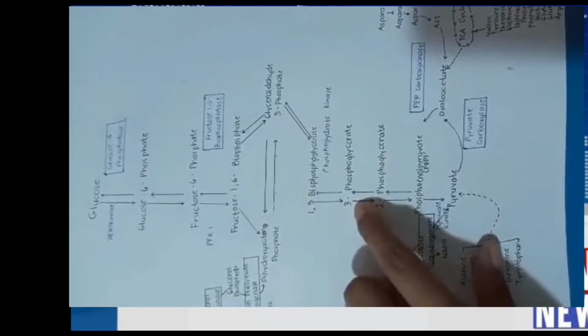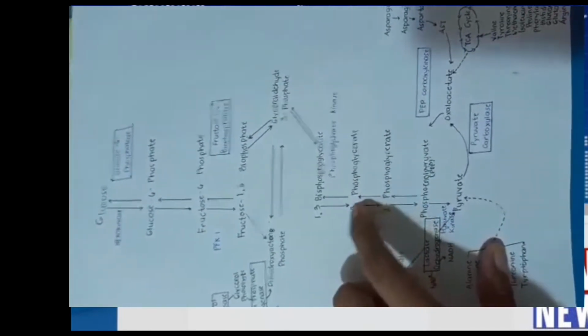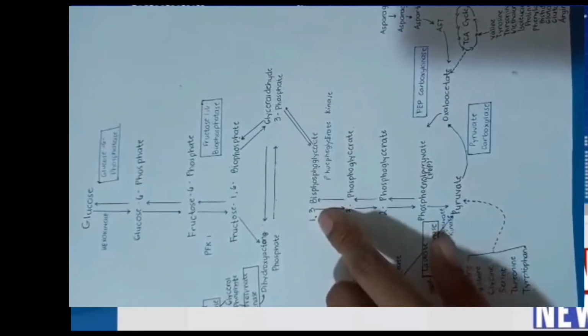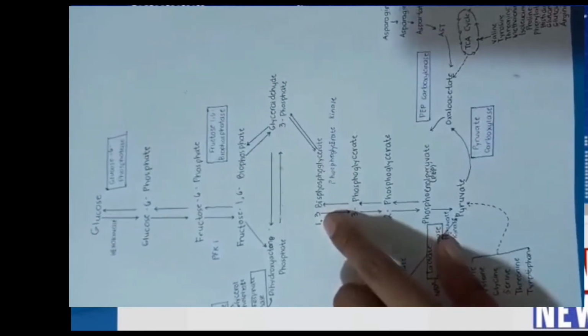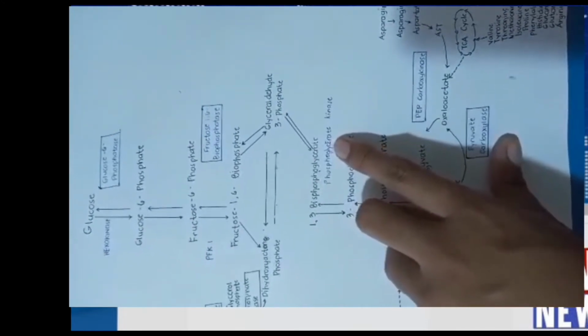So in the reversal conversion of 3-phosphoglycerate back into 1,3-bisphosphoglycerate, we have to use the enzyme phosphoglycerate kinase, which actually costs another ATP. Nagkinahanglan na po na siya equivalent of another ATP, kani si phosphoglycerate kinase, diba?